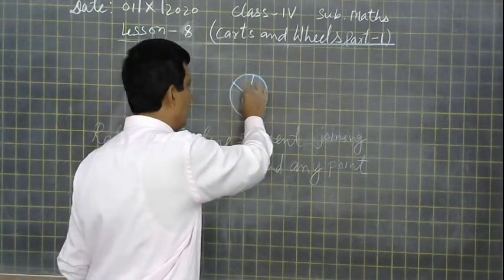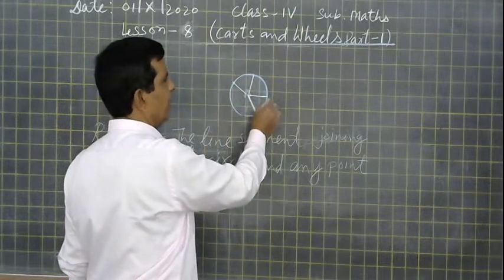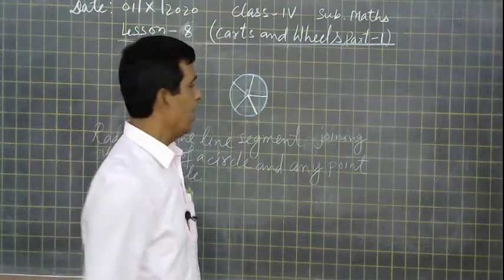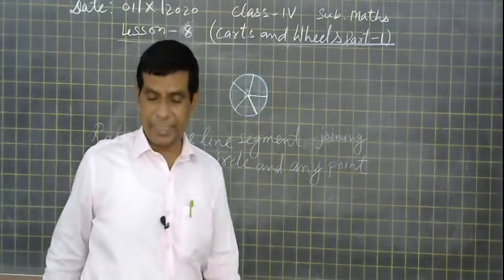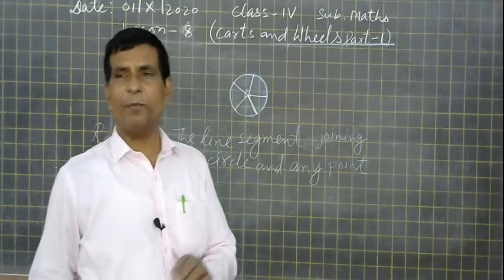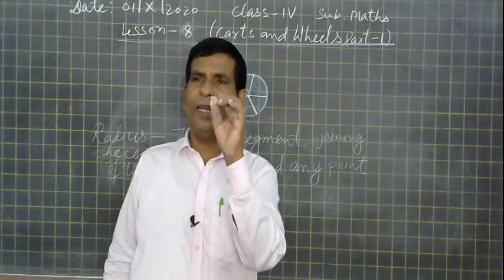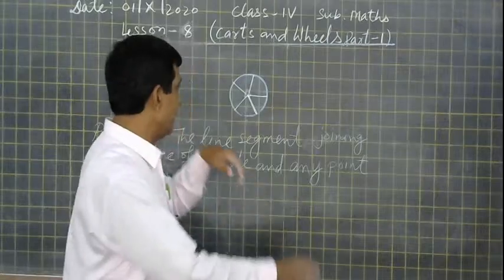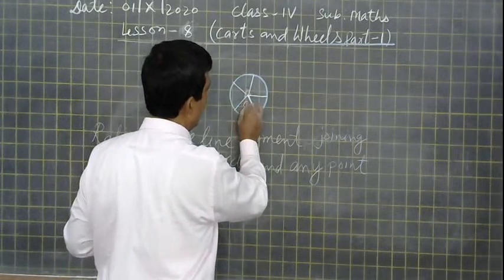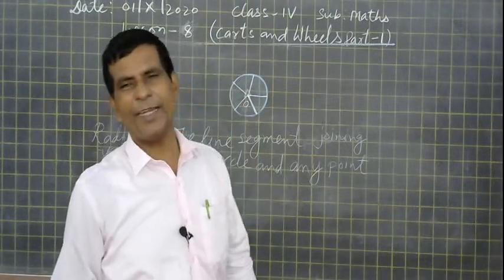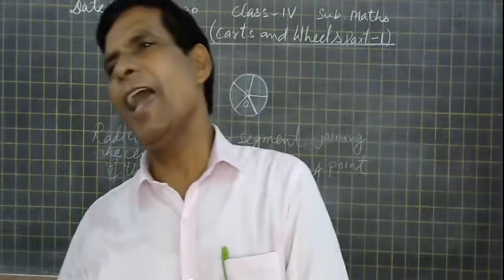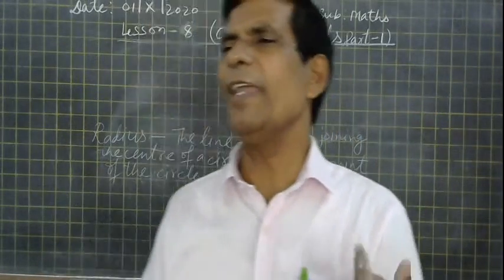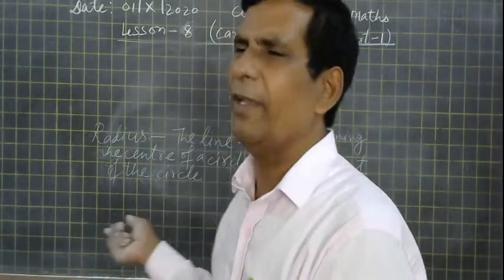Then all these are called a radius, and generally the center is represented by the English alphabet O. Why? Because it is a circle and O is also in circular form.